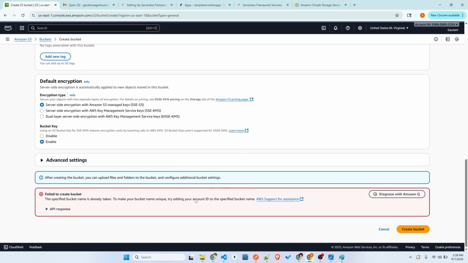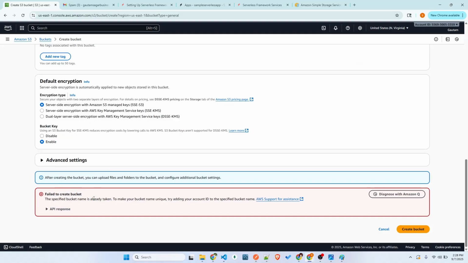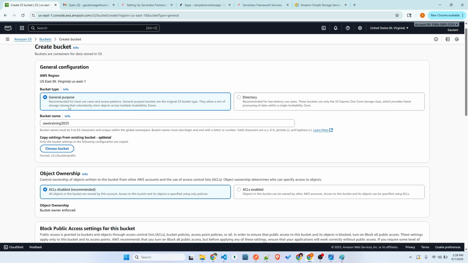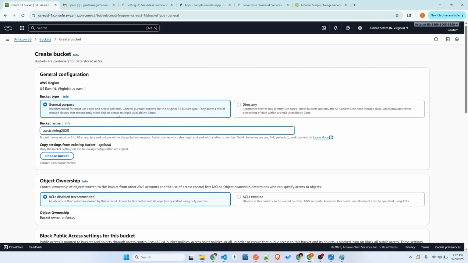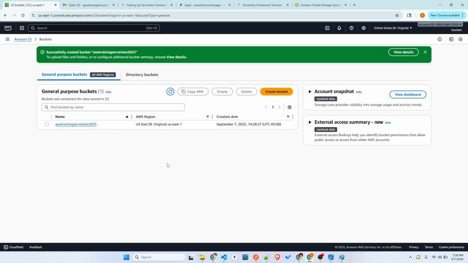Failed to create the bucket. The bucket name is already taken. Bucket name should be unique, so the name should be changed to something like serverless. Okay, click create bucket. That's it. It just creates a bucket, so it's like creating a folder.